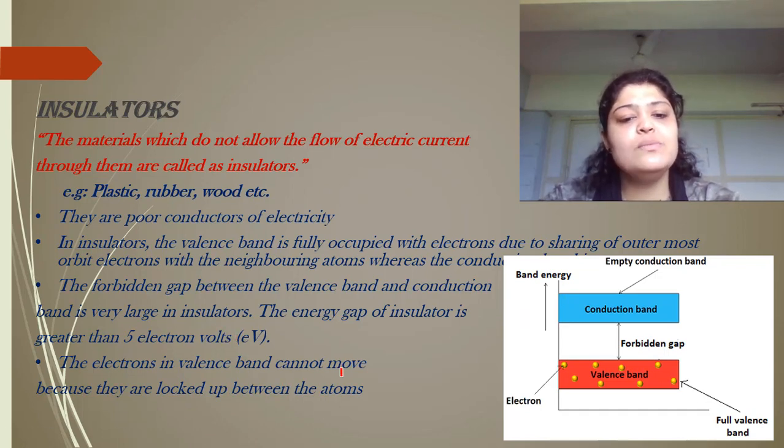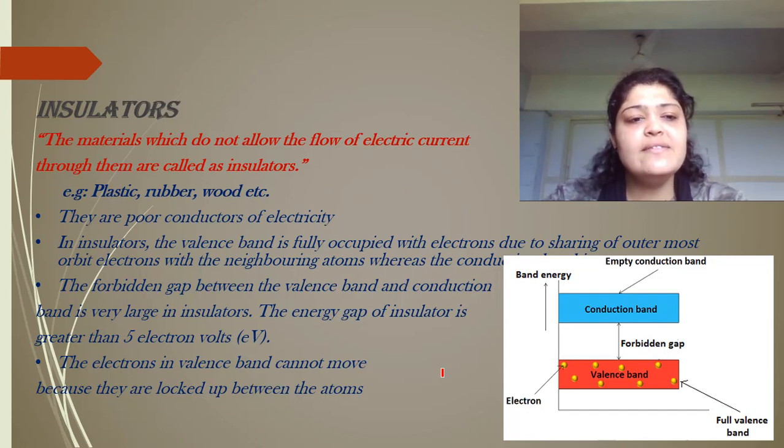The electrons in the valence band cannot move because they are locked up between the atoms. As such, insulators are materials which have 5, 6 or 7 valence electrons. To free all these electrons requires a huge energy, and that is the reason they are not conductors.